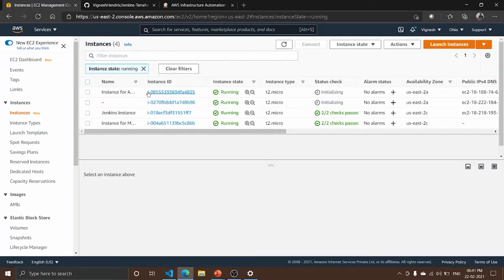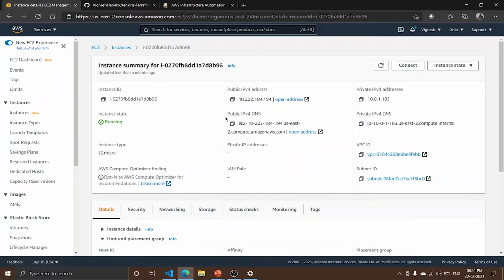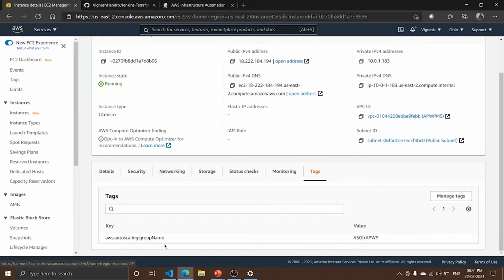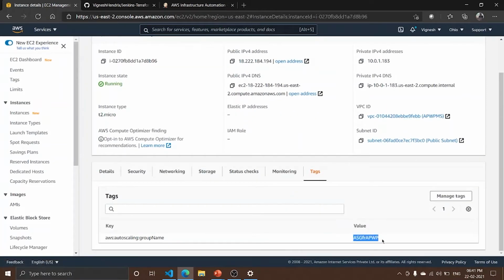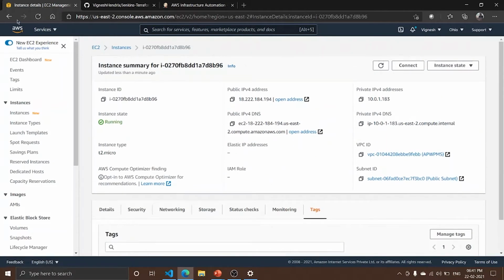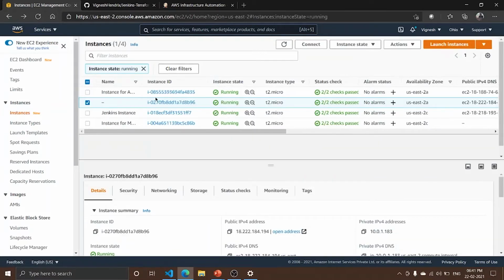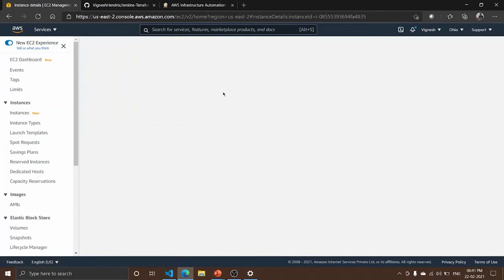So yes, the two general instances are installed, and one instance is installed which is created by the auto scaling group. We can check the tags in order to know that. Yeah, so this input we have given for our auto scaling group name. So this instance is created by the auto scaling group, and the main instance is here.